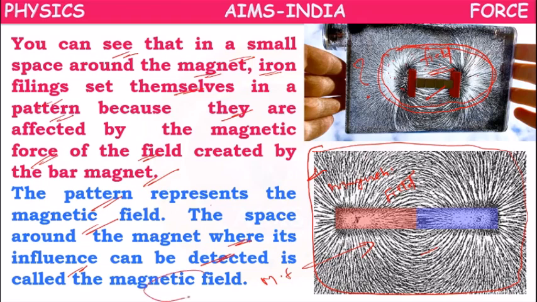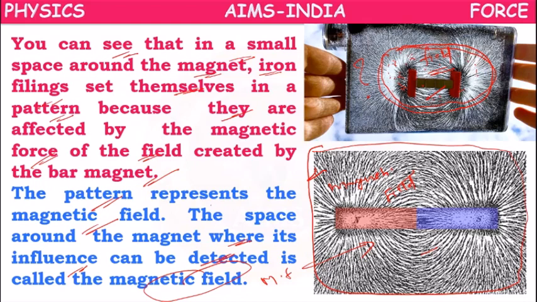It is called a magnetic field. Because of the influence of the magnet, the iron filings located in this place are affected by this magnet and arrange themselves in the form of the magnetic field.